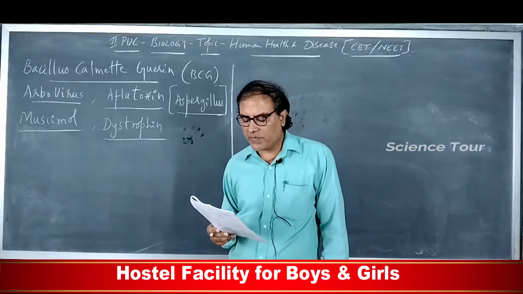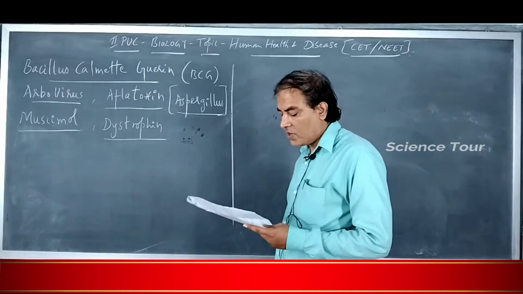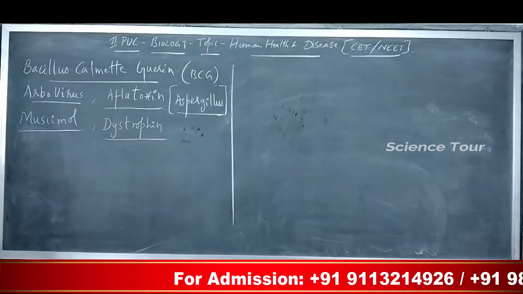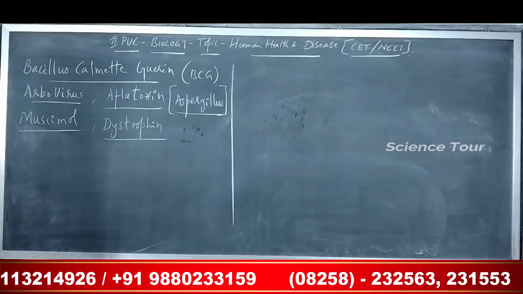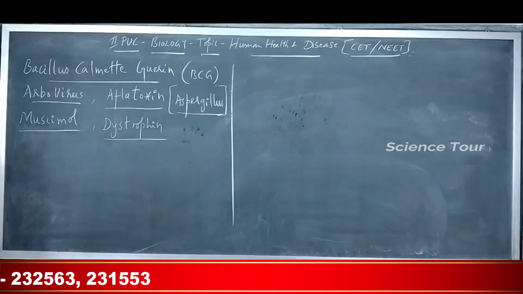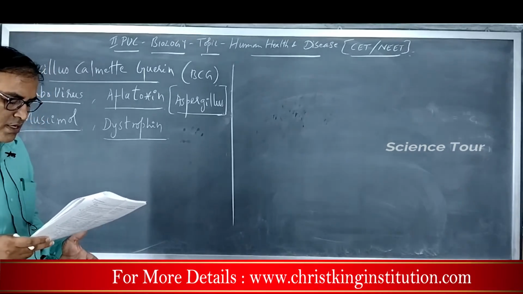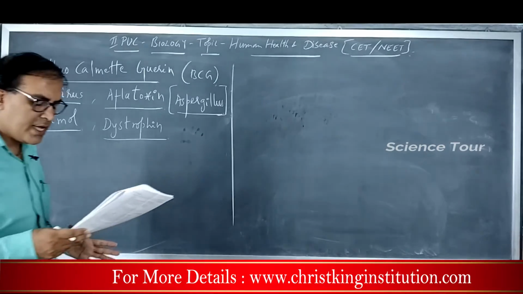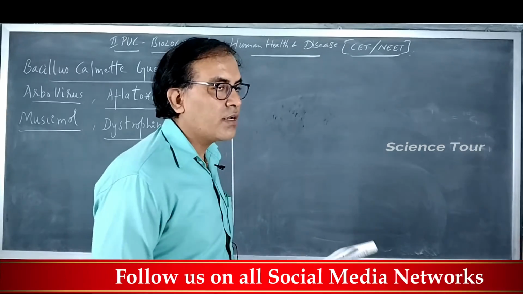Question number 18, which one of the following is not a property of cancerous cells whereas the remaining 3 are? Which is not the property: they show contact inhibition, it is not a property. All the remaining three, that is, they compete with the normal cells for vital nutrients, they do not remain confined in the area of formation, they divide in an uncontrolled manner. These are all the properties of the cancer cells. They do not show contact inhibition. Contact inhibition is the property of the normal cells in which the dividing cells, when in contact with other cells, are inhibited for their uncontrolled growth.